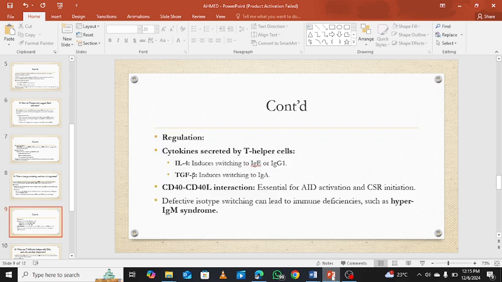And the other point we can talk about is the regulation. The cytokines secreted by the T helper cells, such as interleukin 4, induce the switch to IgE or IgG1. We may also talk about the CD40 to CD40L interaction. This is essential for the AID activation that we talked about in the previous slide and for CSR initiation. Defective isotype switching can lead to immune deficiency such as hyper IgM syndrome.